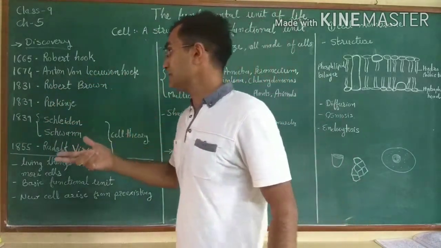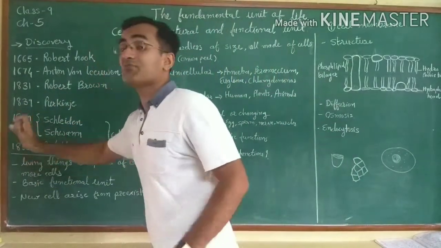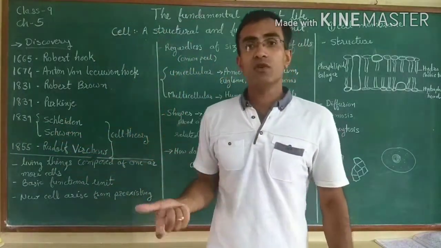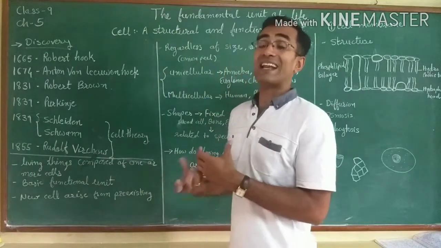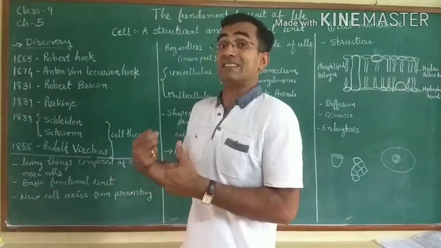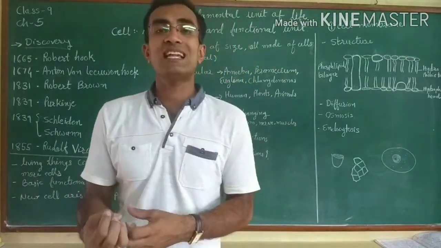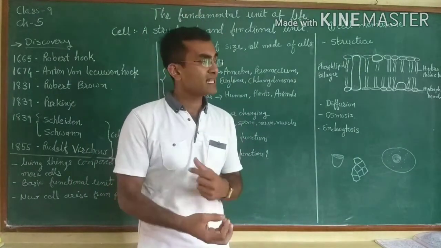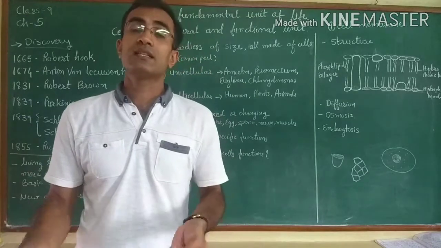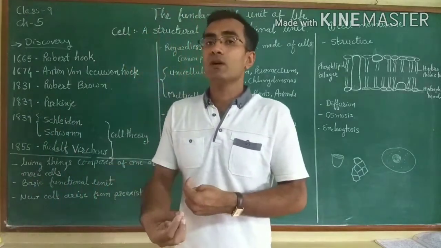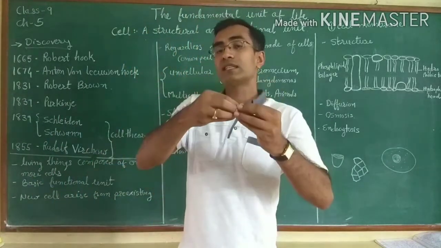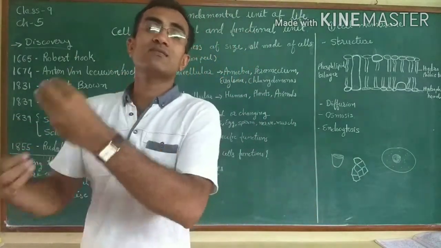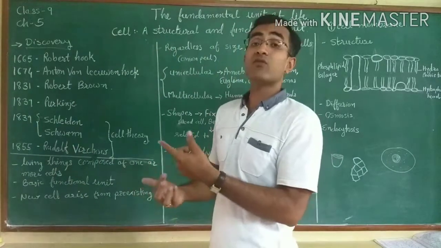But some years later, in the year 1855, Rudolf Virchow made a correction in the cell theory. He stated that new cells arise from pre-existing cells. The cells which already exist get divided and form new cells. From the old cells, the new cells are born and come into existence.